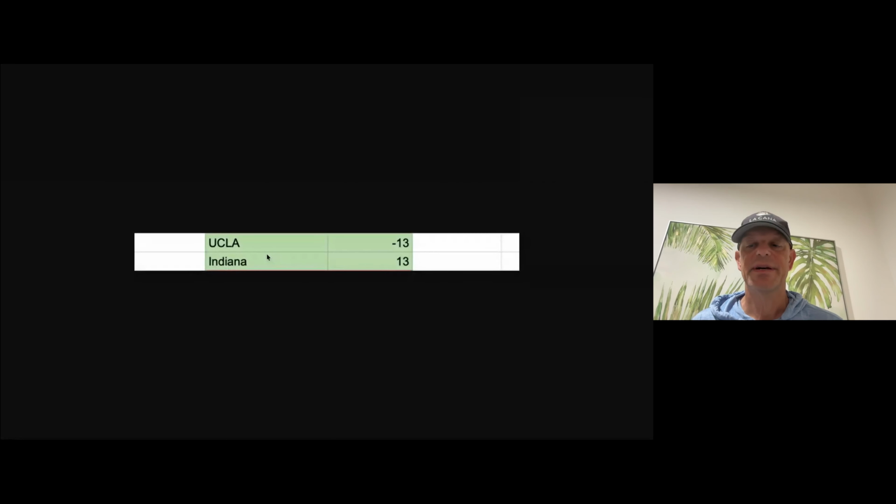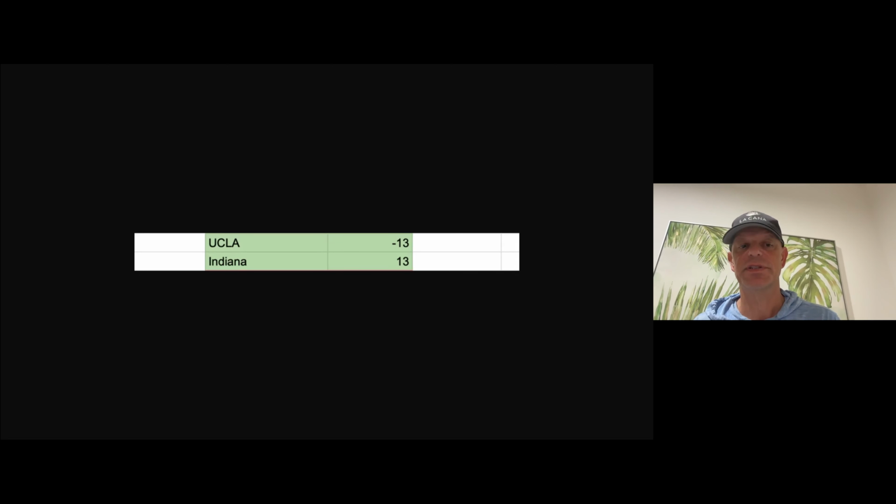And the very first game we're going to look at is going to be UCLA and Indiana. Now, what you're looking at, this is my line for the game via the model. We don't alter this line, meaning this is 100% calculated from the stats we use from the model. There is no bias factored into that. When you're modeling, at least the way that I do it, the way that I teach it, we want an unadulterated, unbiased statistical line via stats and using stats that equate or correlate to winning. So via the model, we have this line as UCLA minus 13.